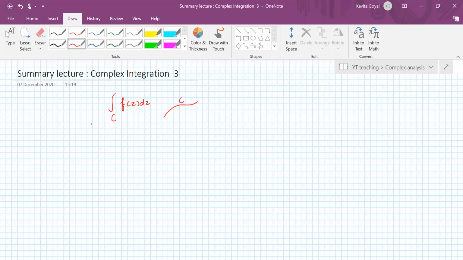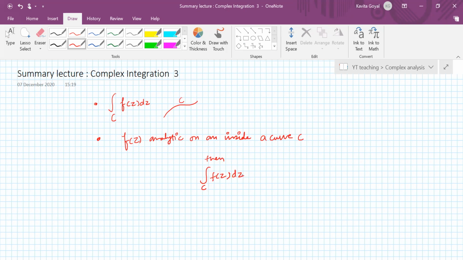We have also seen that if you have a function f(z) which is analytic on and inside a curve C, then the integral of f(z) dz along C is 0.